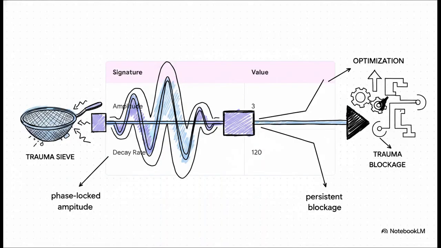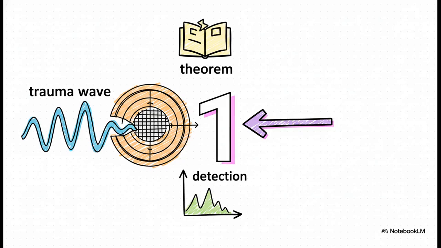The crucial takeaway is sitting right there in the data. The trauma sieve is a tool that isolates these specific signatures in the system traces. It proves that this trauma is phase-locked with a massive amplitude of 3 and an incredibly long decay rate of 120. Mathematically speaking, that is a persistent, extremely high-energy blockage clogging up the works. And then we have this single number, 1. In the source code, this represents the detection value. It mathematically confirms that exactly one persistent trauma wave has been successfully isolated by the sieve. So the theorem proves that when trauma is present, the system catches exactly one distinct signature. It's a literal, calculable detection of systemic damage.